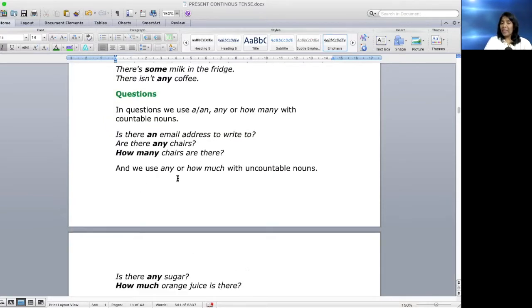And we use any or how much with uncountable nouns. Is there any sugar? Sugar is an uncountable noun. How much orange juice is there? Orange juice is again an uncountable noun. I use the words how much. Whereas with countable nouns, I used how many, with uncountable nouns I'm using how much. I hope I'm clear. I repeat once again. In questions, we use a and any or how many with countable nouns, whereas we use any or how much with uncountable nouns. Many with countable and much with uncountable nouns.